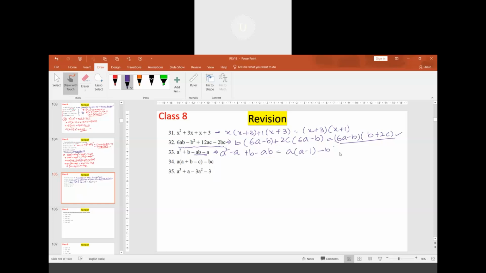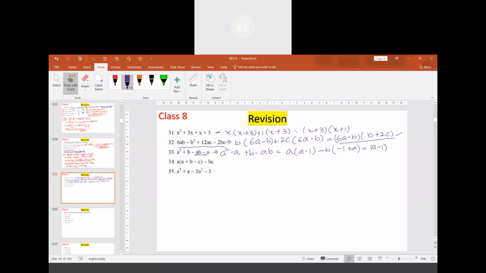Suppose if I take minus b as common, this will be minus 1, because minus b I have taken out, so this will be positive a.